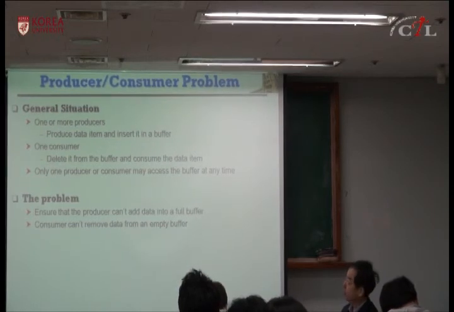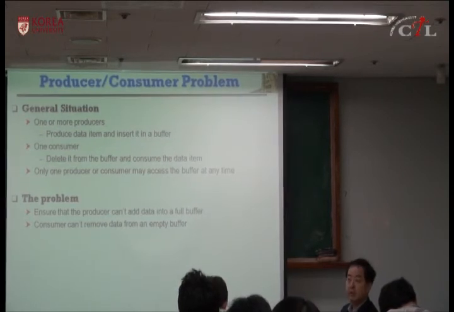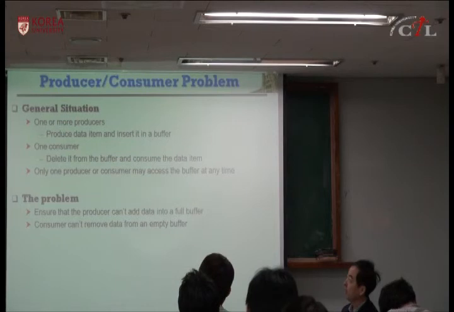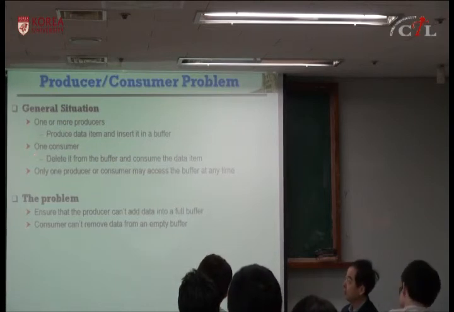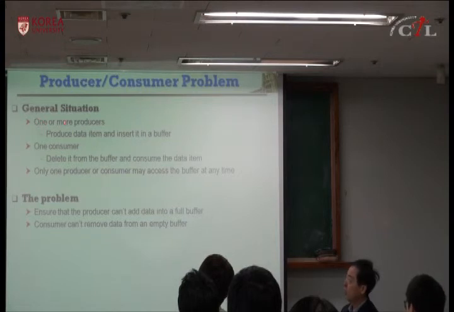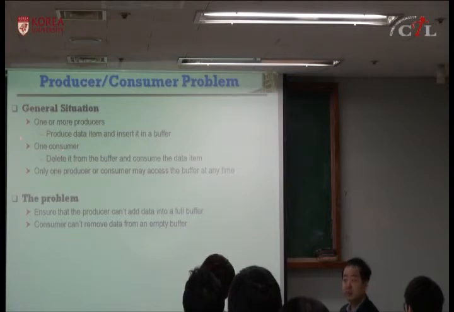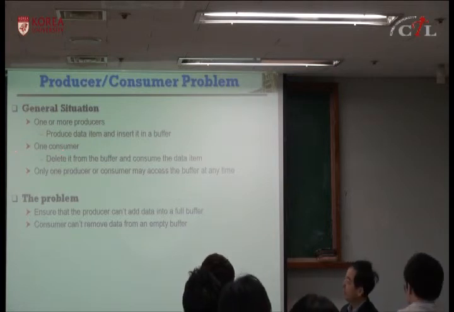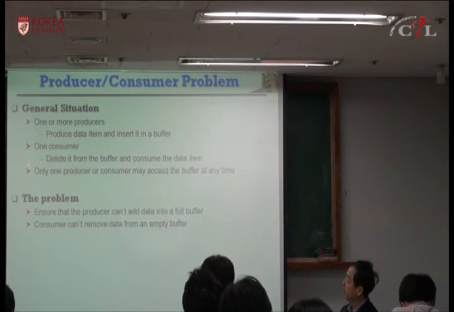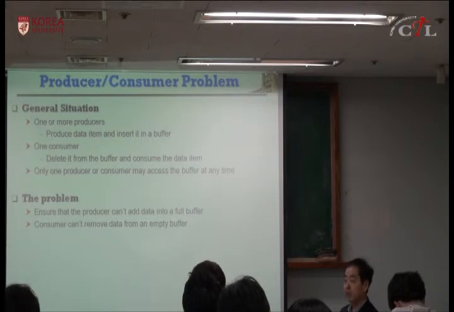The next problem is producer consumer. So in this textbook, the author assumed there are one or more producers, but only one consumer. But in general, multiple producers and multiple consumers. And only one producer or consumer may access the buffer, because if you access at the same time, it can cause race condition. So you have to protect somehow.